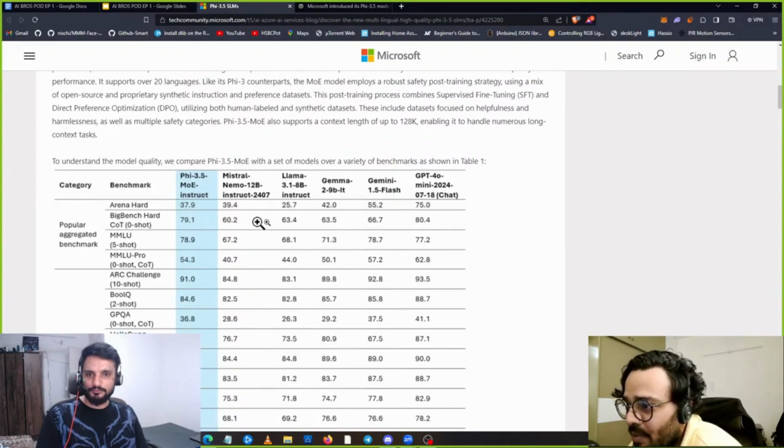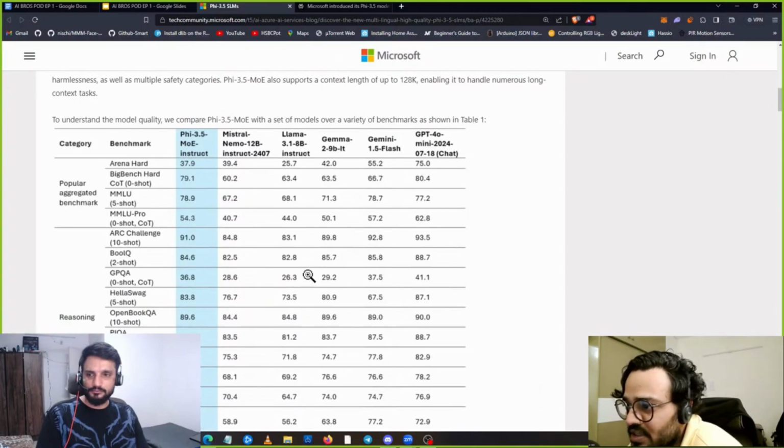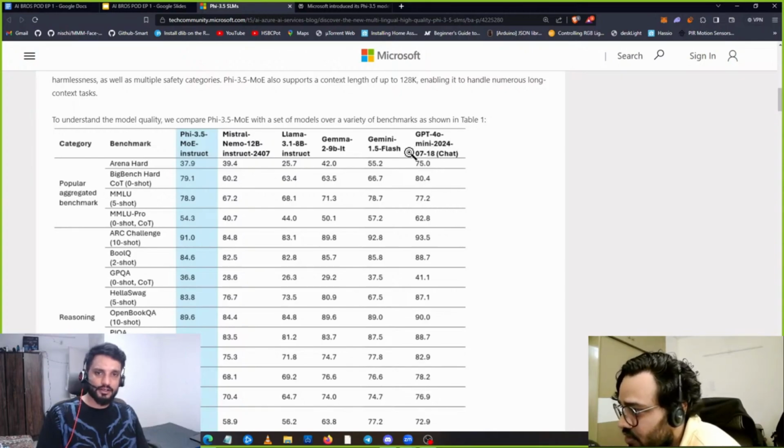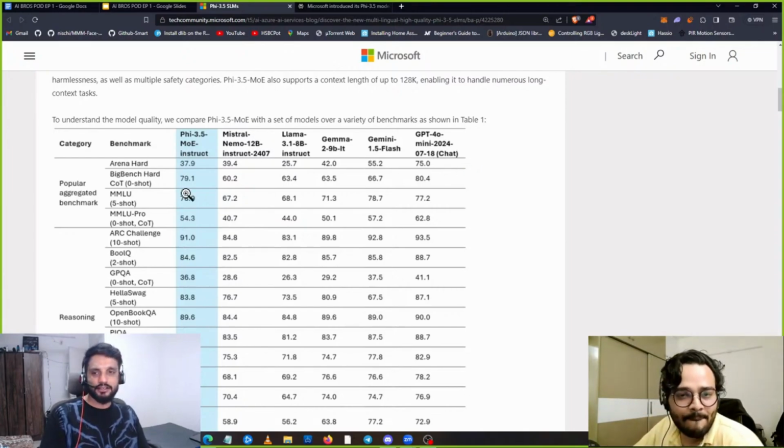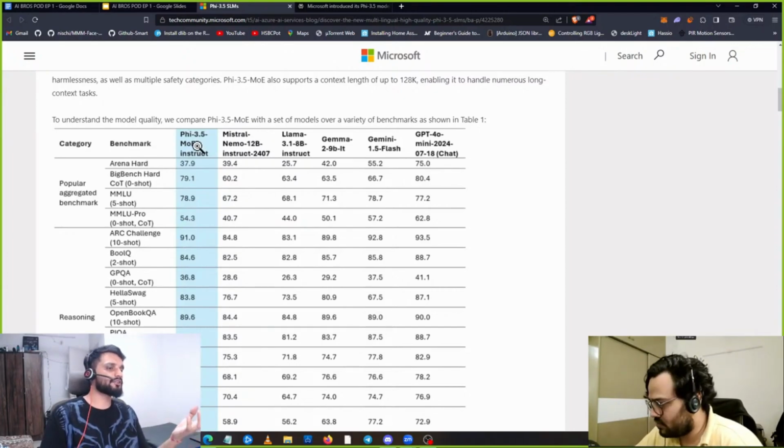So they're testing it on MMLU, which is 78%, and MMLU Pro, which is 54%. So it's doing good. It's comparing itself with Llama 8 billion models, which is twice its size, and it is even comparing with GPT-4o mini. I think this accuracy is good depending on the scale or the size of these models, right?